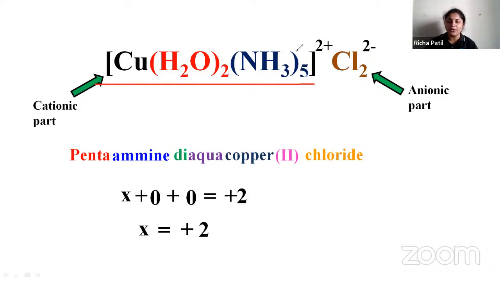How many moles of ammine are there? There are 5, so it is pentaammine, then diaqua, then copper 2, and then your chloride. Your water molecule has 0 oxidation state, ammine has 0, so the overall charge will be plus 2. Like this, you're going to write the names.